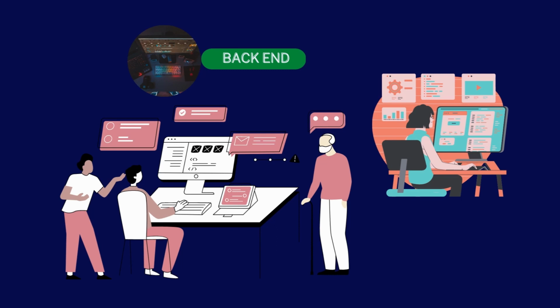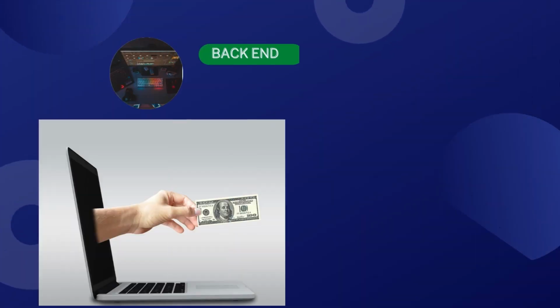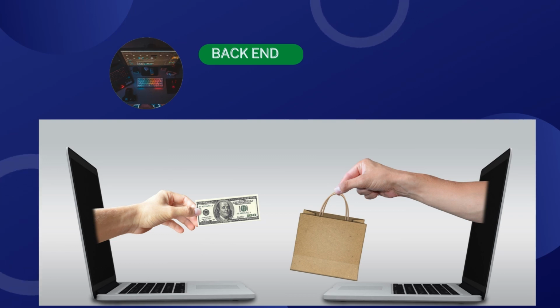Next one is backend. Backend is the place where logical operations are happening. Let's take the Amazon example again. You are a person who is purchasing from Amazon and you are placing an order. Some functions are happening behind the scenes and as a result of that the order is placed. So the logical operations that are happening behind the scenes are called the backend.